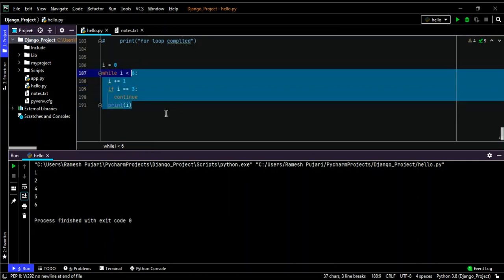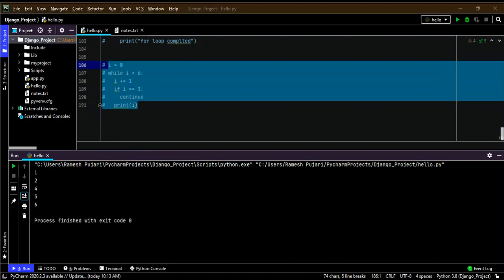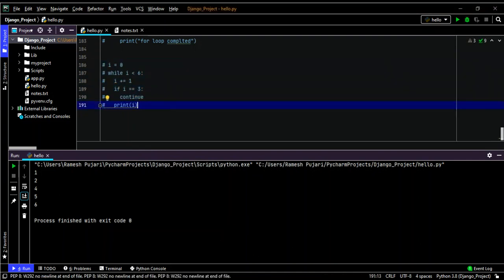Next I will demonstrate the break statement. The break statement is used to break out of the loop.